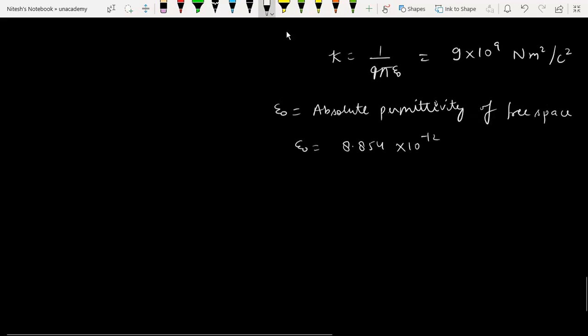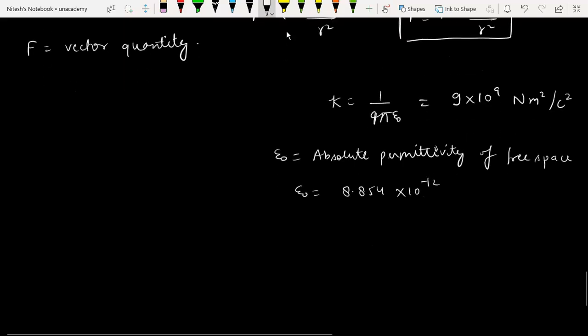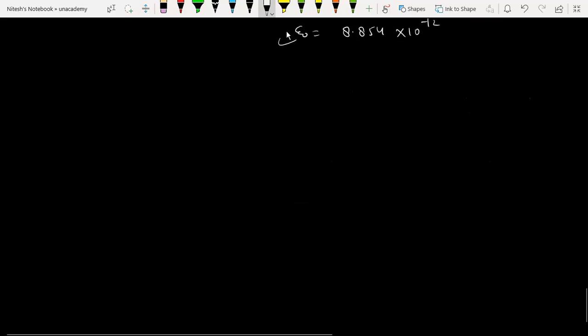Moving ahead. Also, let me tell you that we can obtain the value of epsilon naught, but we don't need it. Generally, use the value 9 to the power 9. This is important: while solving numericals, you can directly put this value and solve. Now, it is very important to understand Coulomb's law in vector form. Most of the time we do not understand how to write Coulomb's law in vector form, so let me explain this also.